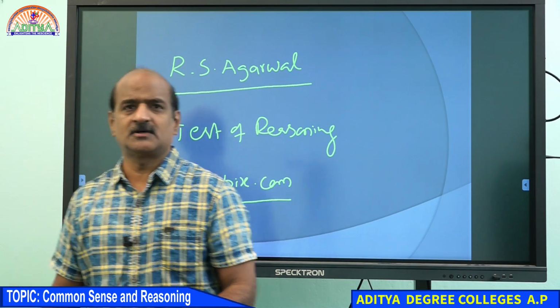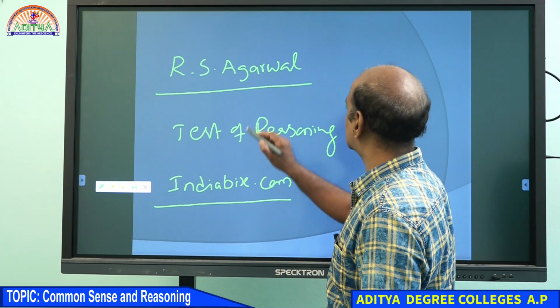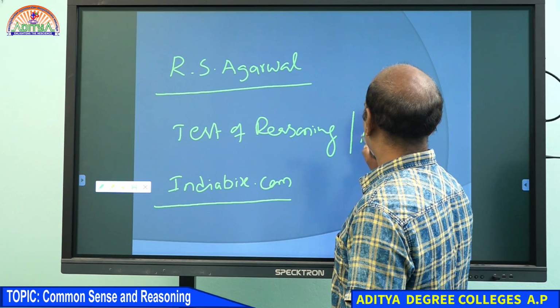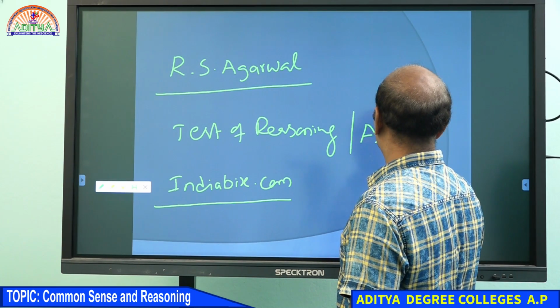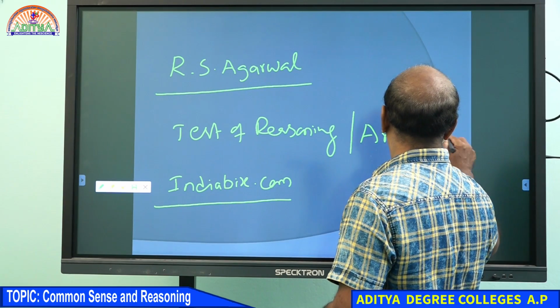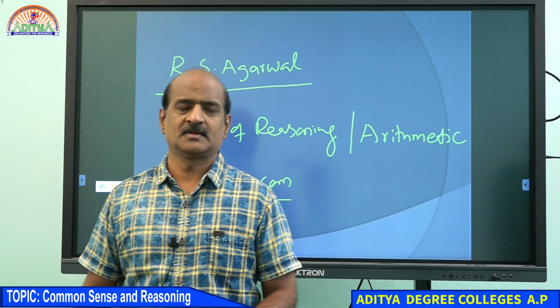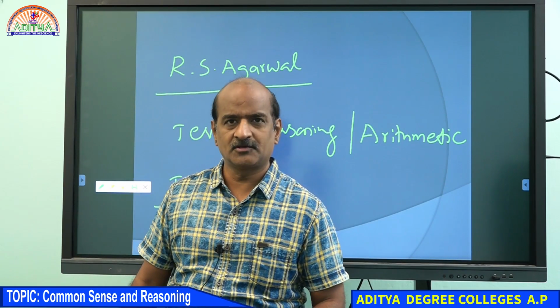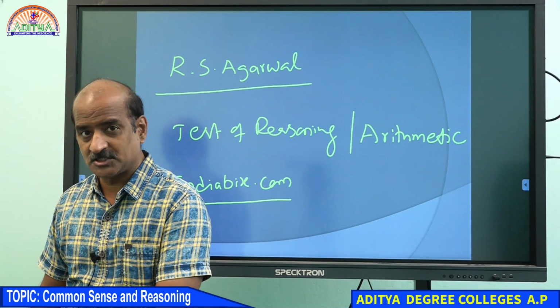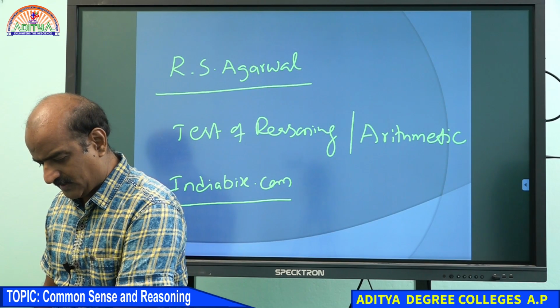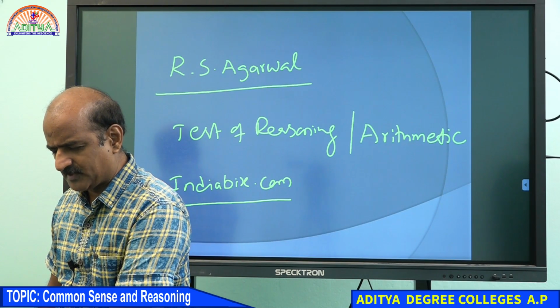For arithmetic also, R.S. Agarwal. Even for arithmetic, you take the same material, because that is very genuine material. It is an S. Chand publication.